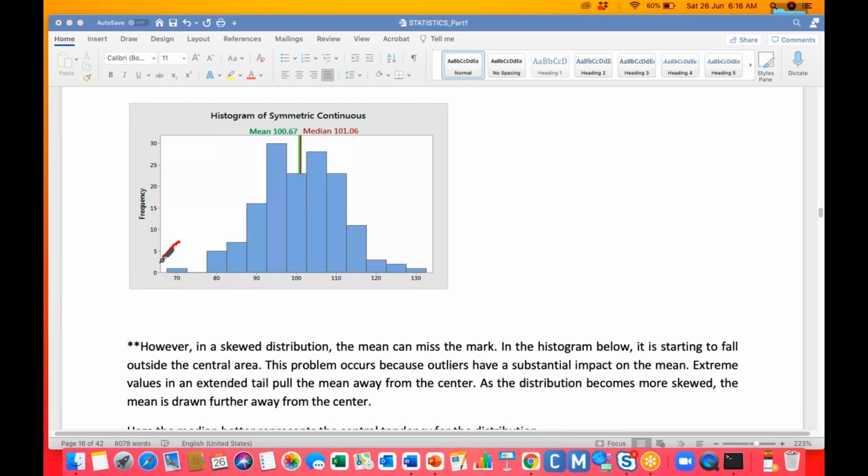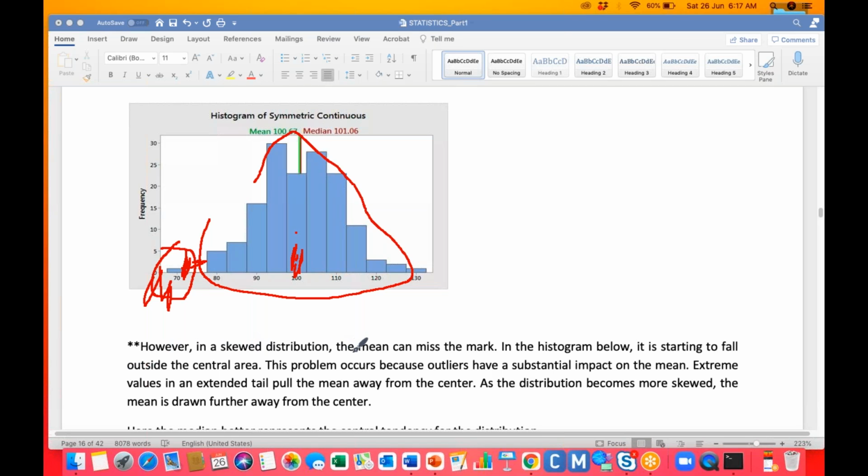We can see here the 70 is somewhere else. Okay, there is some gap, right? Here the data will be continuously following, but somewhere there is a huge difference. For example, let us consider this is my central point. The 70 will be somewhere else.